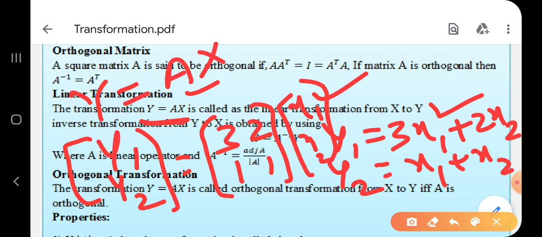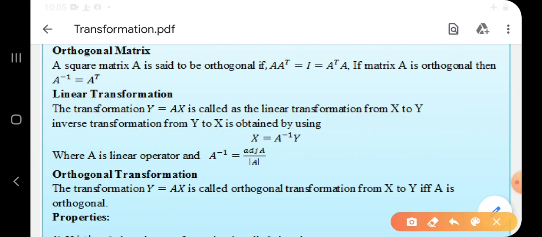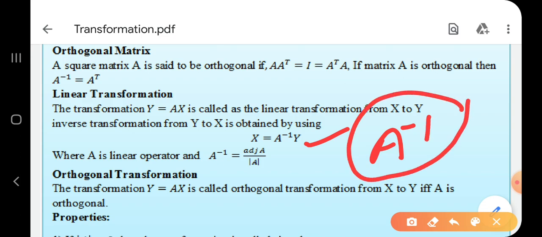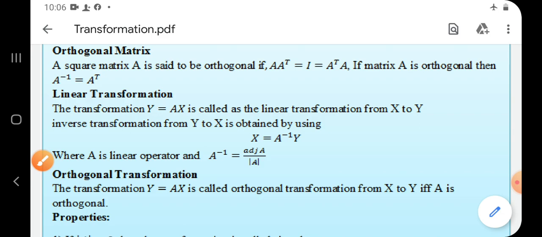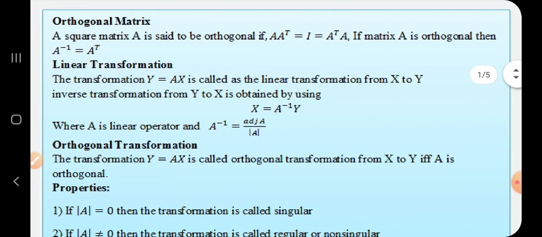So a transformation y is equal to Ax is a transformation from x to y. Correct? And we can find inverse also, means y to x transformation is also possible, and that is nothing but our x is equal to A inverse y, where our A inverse is inverse of matrix A, and we know how to find inverse of a matrix, but this method we are not going to use here. We use our row transformation method. Row transformation concept we are going to use. Correct?